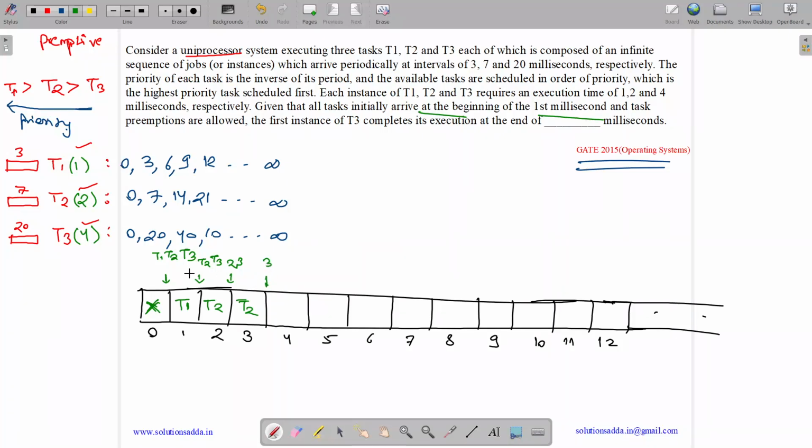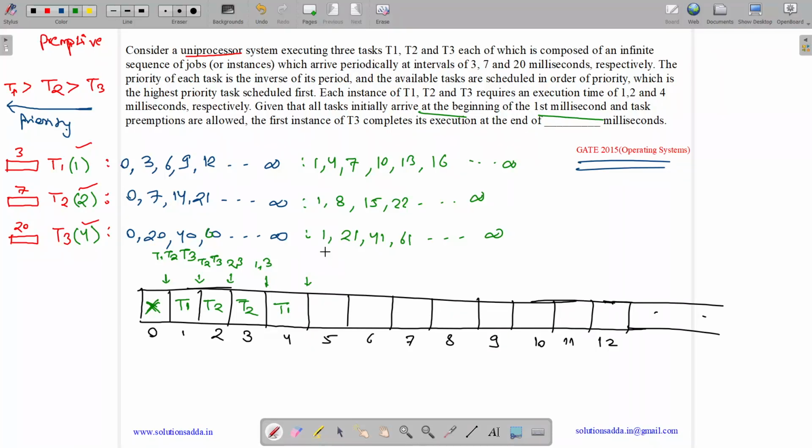But T1 arrives again. It arrived at 1, so now it arrives at 4. It is 0-based indexing, but in this question it is given that everyone arrives first at 1. So T1 arrives at 1, 4, 7, 10, 13, 16. T2 arrives at 1, 8, 15, 22. T3 arrives at 1, 21, 41, 61, and so on up to infinity. So what happens at t equals 4? T1 arrives again, T2 has completed and T3 is present, so T1 will get executed as it has more priority.